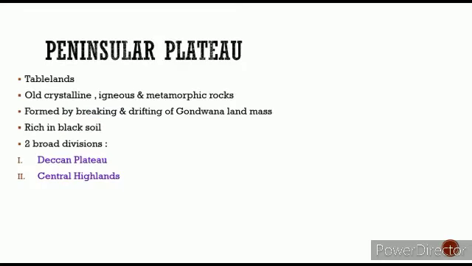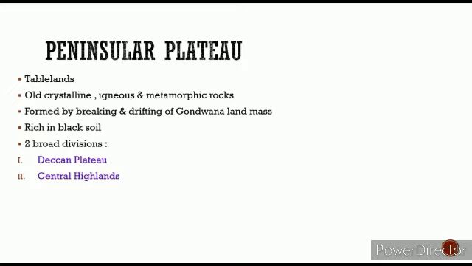So, beginning with the Peninsular Plateau, I would like to tell you that these are the tablelands. They are made up of old crystalline, igneous and metamorphic rocks, and they are formed by the breaking and drifting of the Gondwana land masses. Gondwana land masses are the oldest land masses, which are very essential in the formation of much of the physical geography across the world, especially in India.